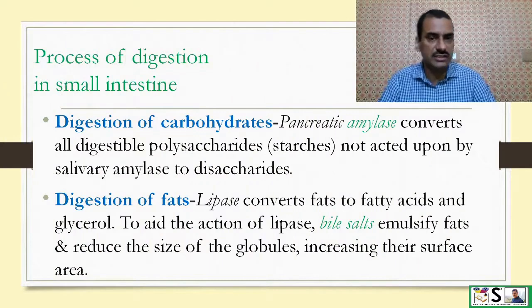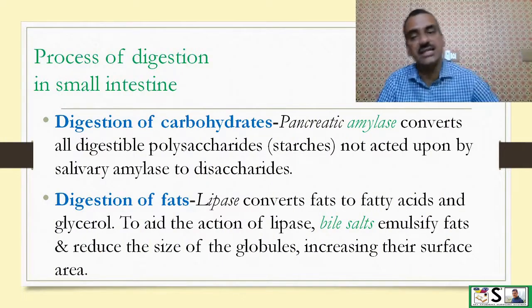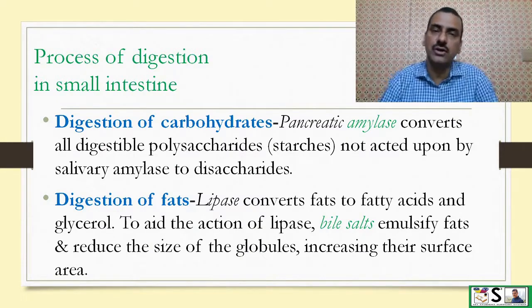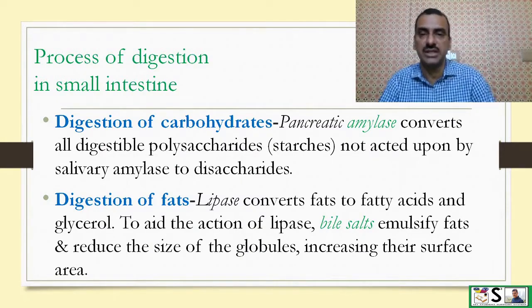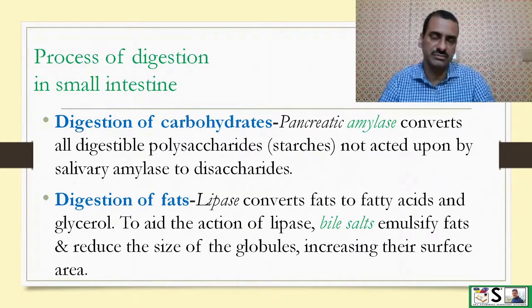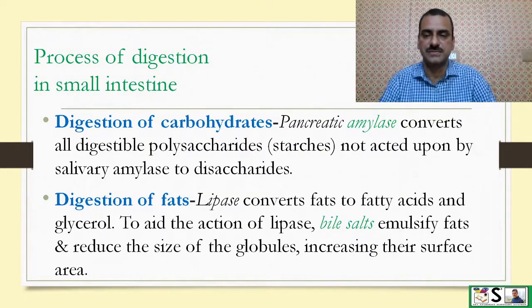Digestion of carbohydrate by this pancreatic juice: pancreatic amylase converts all digestible polysaccharides that are not acted upon by salivary amylase, or that are spared during that process, to disaccharides.